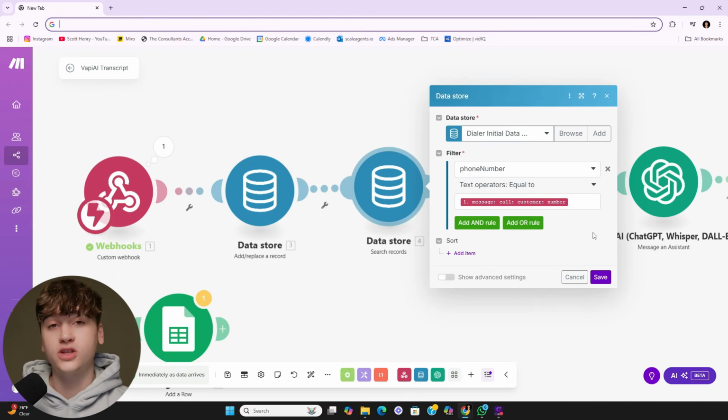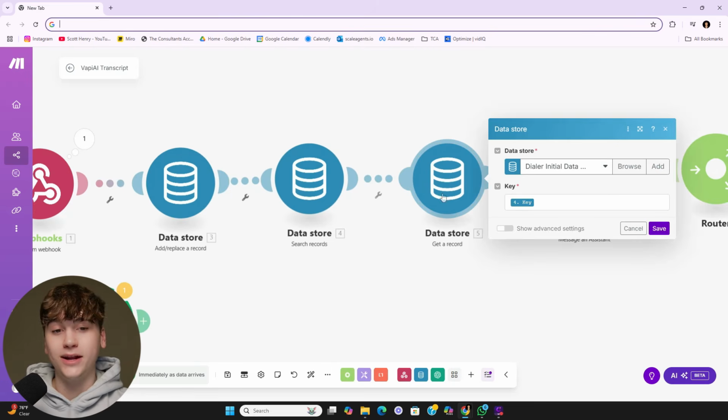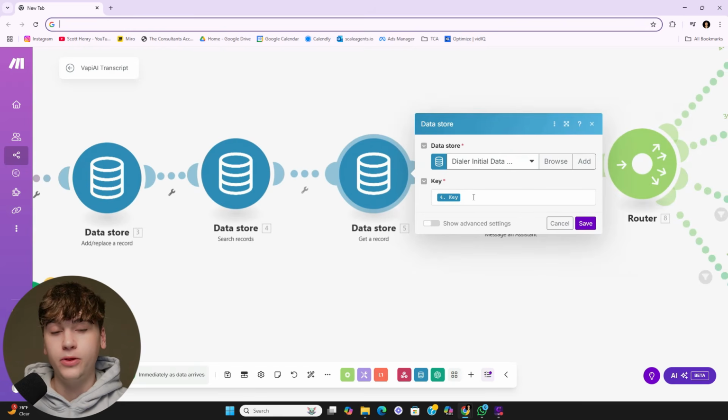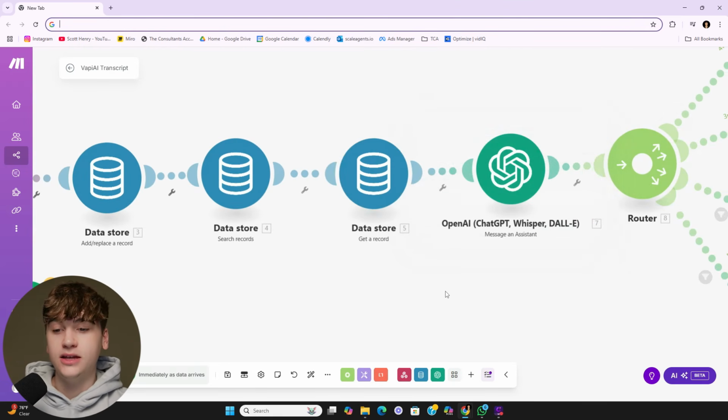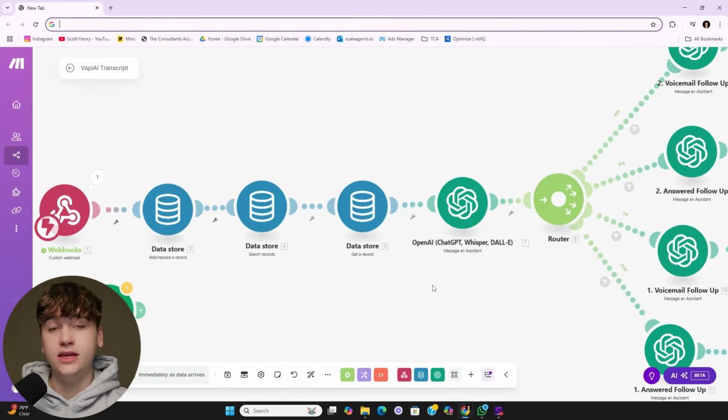So if you remember, of course, GoHighLevel already has our phone number. So this way we're saying, is the GoHighLevel number equal to the Vapi phone number that we just pulled in? And if it's equal, then we're going to get that record and pull in all that record information. And so now it's like, awesome. We have the entire call recording itself, and we have the GoHighLevel contact message associated with it.